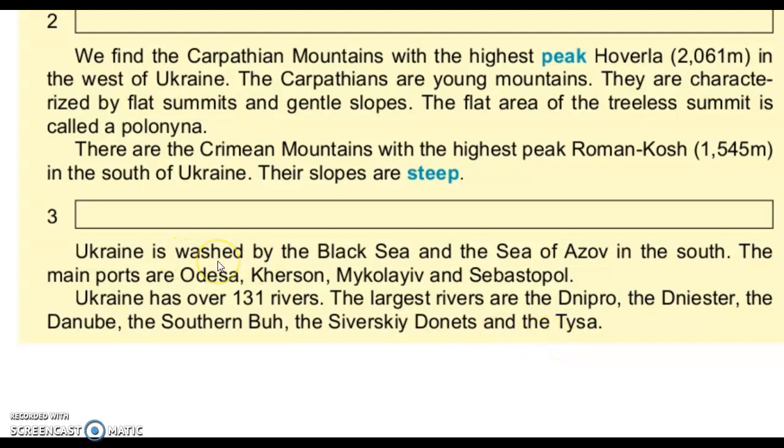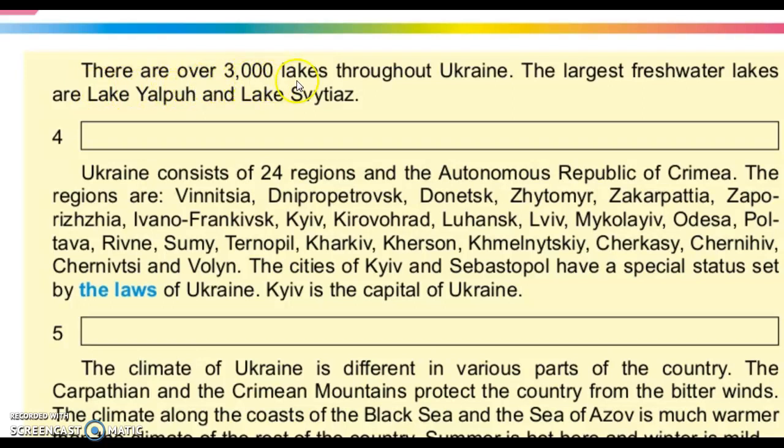Is washed by – омивається. The Danube – Дунай. There are over 3,000 lakes throughout Ukraine. The largest freshwater lakes are Lake Yalpugh and Lake Svitiaz. Throughout Ukraine – по всій Україні. Fresh water – прісна вода.